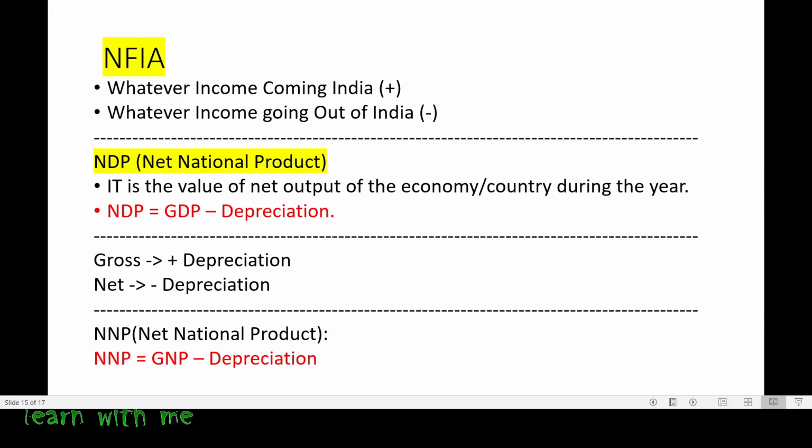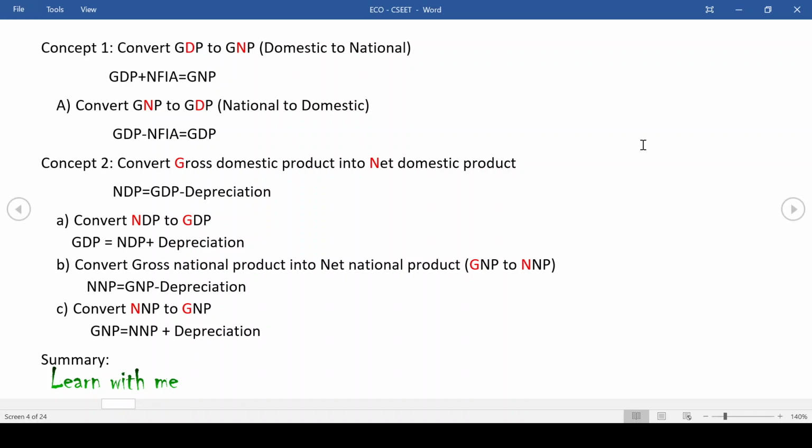Okay, shall we solve some problems now? And then we will see the next concept. Coming to the first question, it tells me to convert GDP to GNP, that means from domestic to national. So how do I do that?